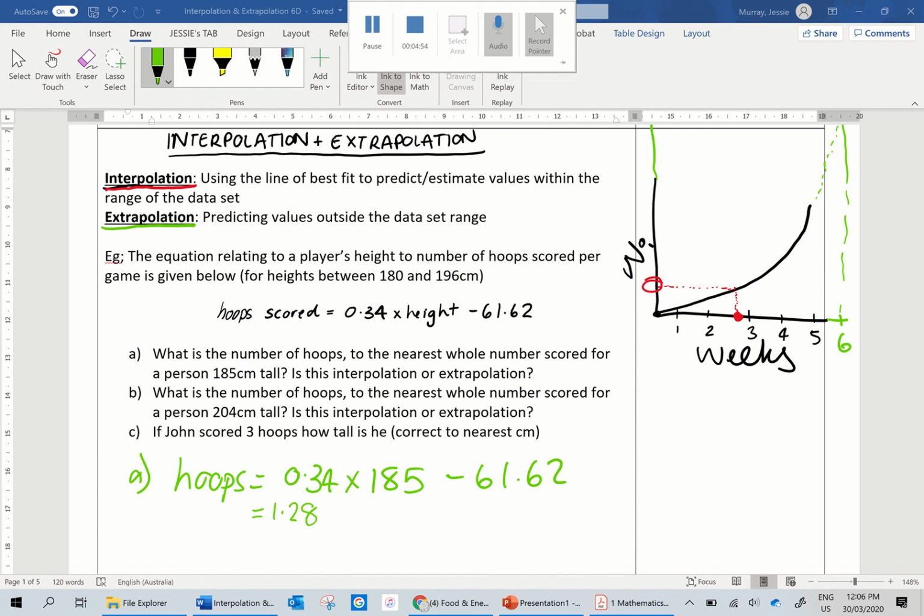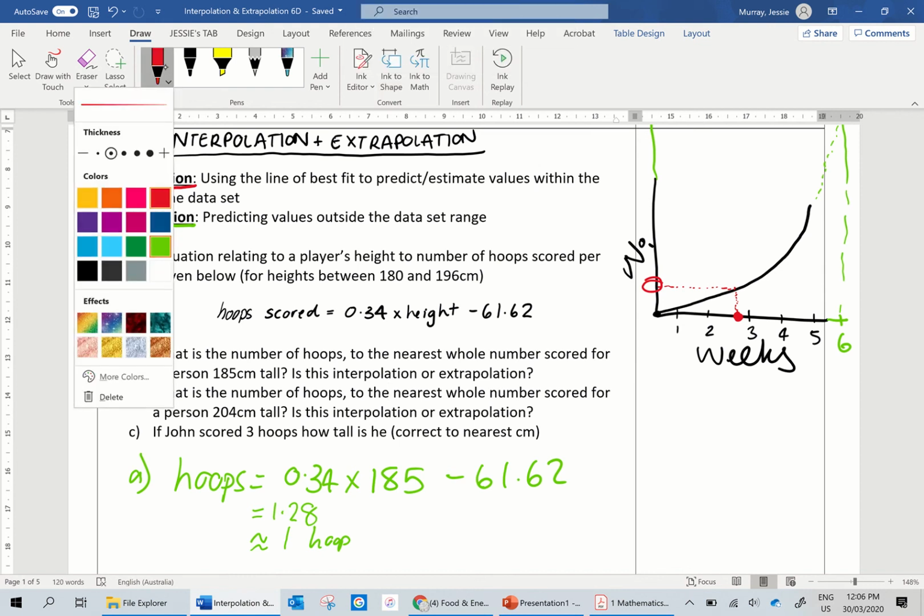That's why it says to the nearest whole number, and to the nearest whole number we say therefore one hoop. So somebody who is 185 centimeters tall will get 1 hoop scored during that game. Then it says, is this interpolation or extrapolation?